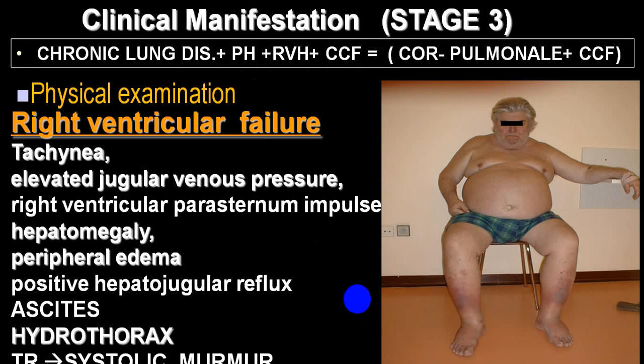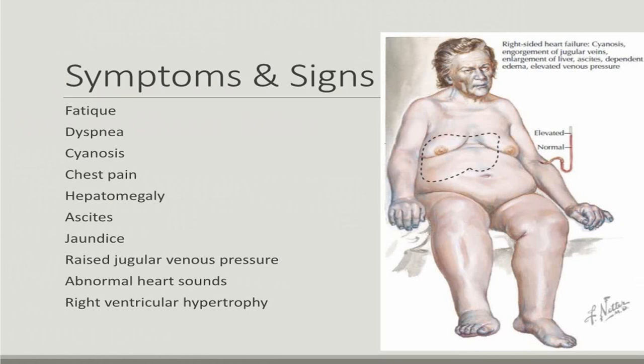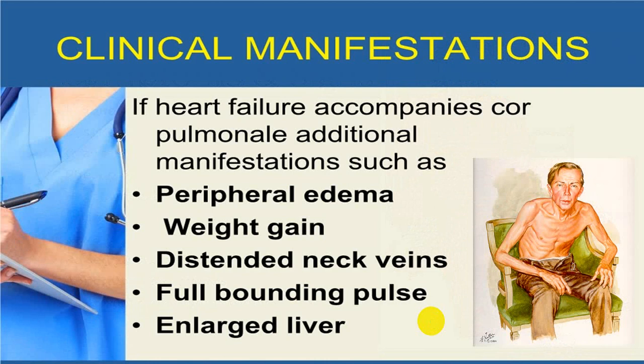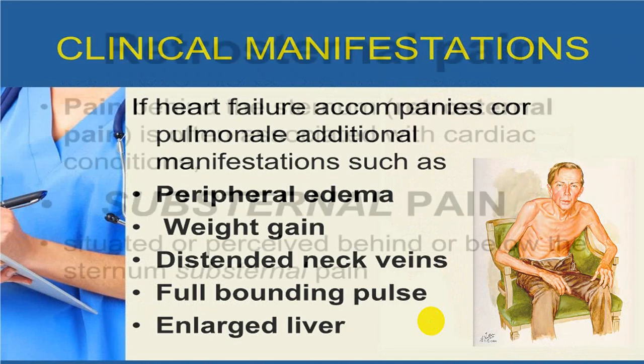So now the person has developed congestive cardiac failure on top of right ventricular hypertrophy, secondary to chronic lung disease. Now we call it chronic cor pulmonale with congestive cardiac failure. So this is typical stage 3. In stage 3, he will have hepatomegaly, ascites, elevated JVP, S3 sound, systolic murmur because of TR, right ventricular hypertrophy signs, etc. When you get all those findings, you call that chronic cor pulmonale with CCF.